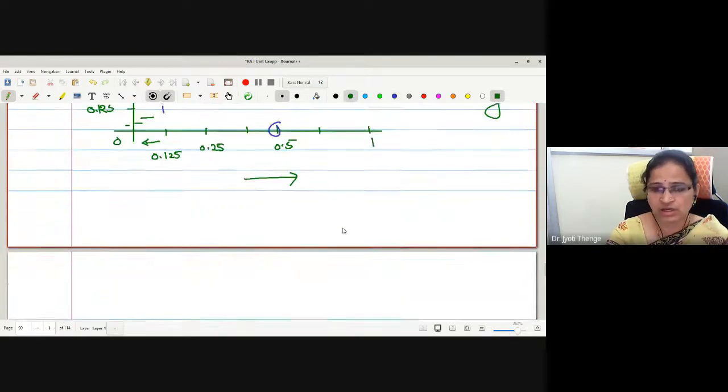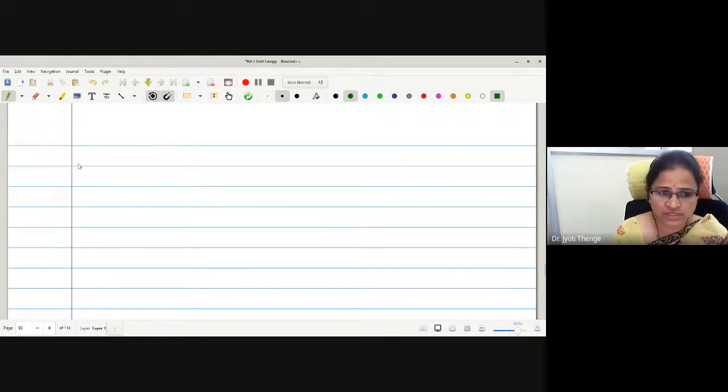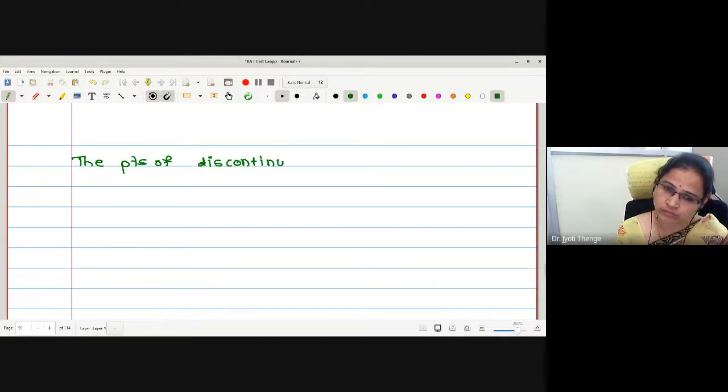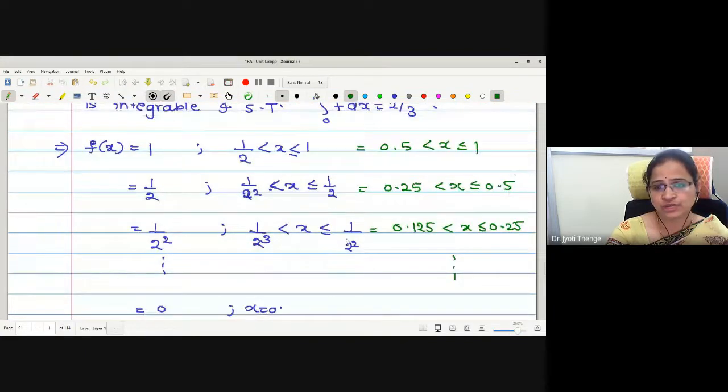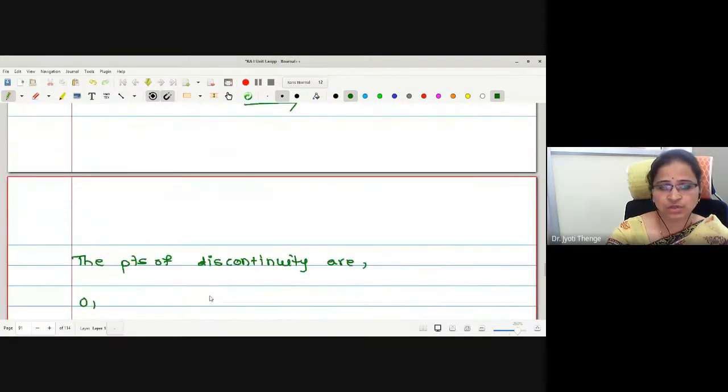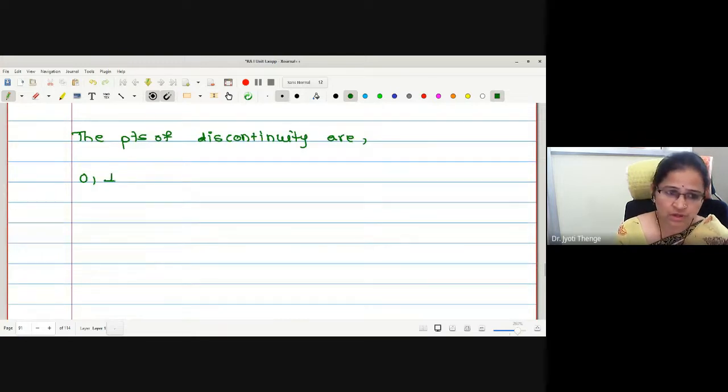Therefore here, may I say what the points of discontinuity are? 0 is the first point of discontinuity because our function is never going to meet 0. Because of this nature, as n tends to infinity, f of 0 is defined to be 0. Therefore, the points of discontinuity start with 0, then 1/2, then 1/2 squared, then 1/2 cubed, and so on. How many points of discontinuity do we have? I am saying, and so on.